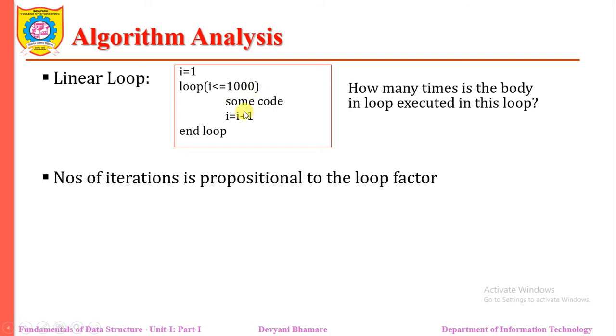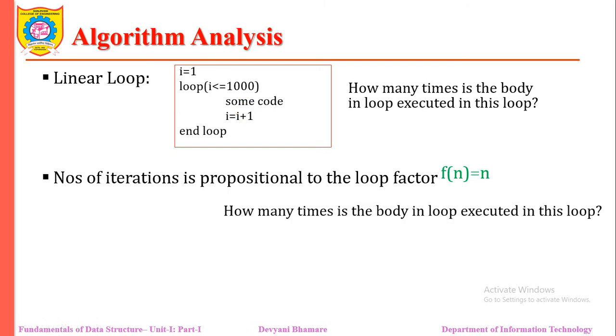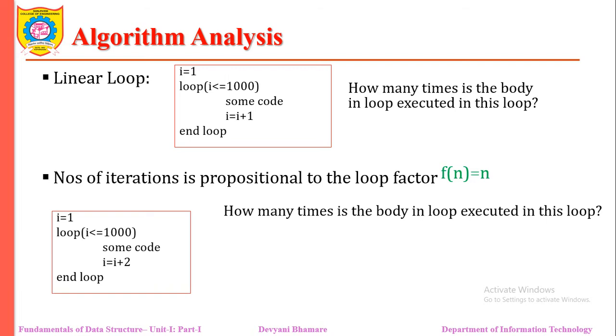So the number of iterations is proportional to the loop factor. That's why we are saying f of n is equal to the loop factor. If you are getting this, here is another example. Now can you identify how many times this statement will be executed? Now here our counter is changed. Yes, the answer is 500 times. So can we say that it is based on this looping factor 1000?